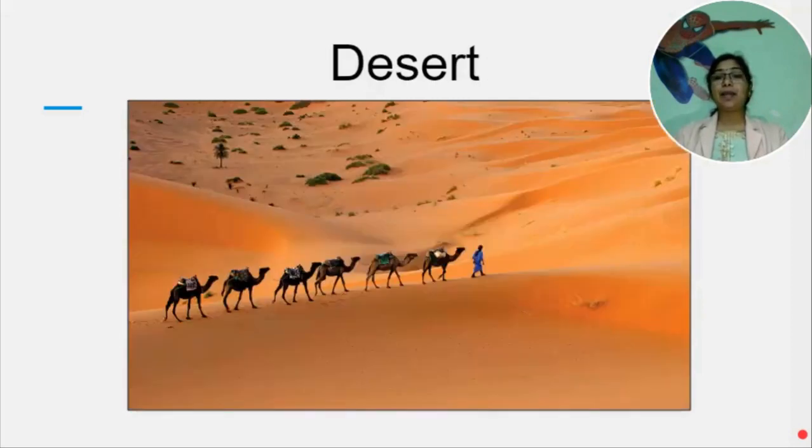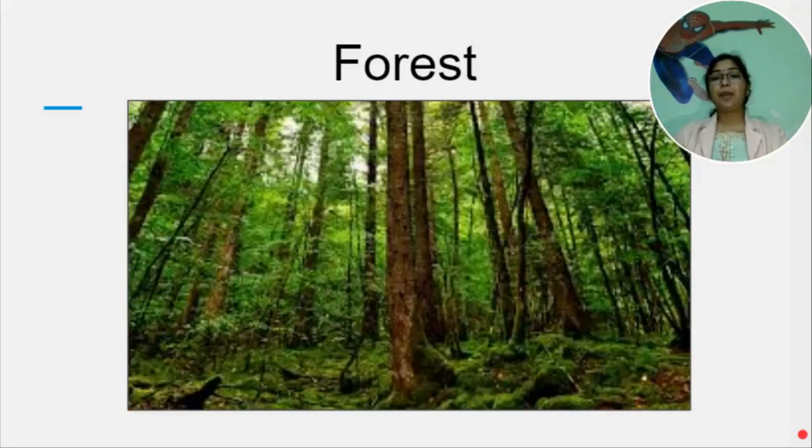Deserts. The dry condition of deserts helps promote the formation and concentration of important minerals, and solar and wind energy are generated here. Forests. We depend on forests for our survival. From the air we breathe to the wood we use, forests provide us food, fodder, medicines, etc. Like this, different land features help us in different ways, and the proportion of land put to different uses is